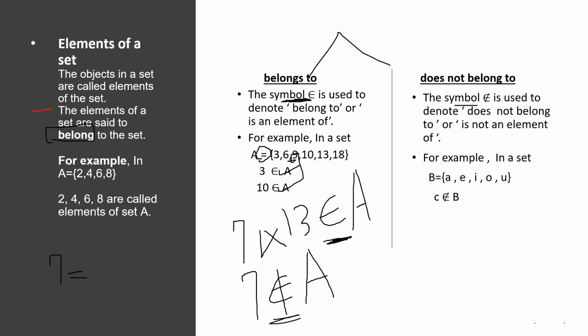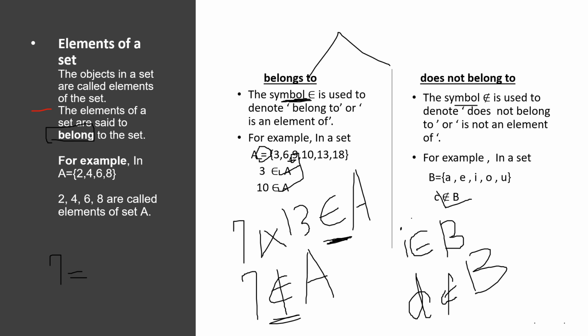Like another example written here, in a set B, A, E, I, O, U, it is a set of vowels. C doesn't belong to B. It is true. Why? Because C is not present in a set B. If I ask, I belongs to B? Yes, it does. So I will write I belongs to B. If I ask, does D belong to B? No, it doesn't. So I will write D doesn't belong to B. So I hope the concept of belongs and doesn't belong to is clear now.